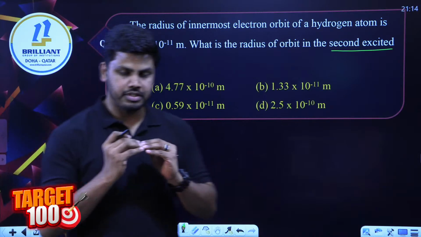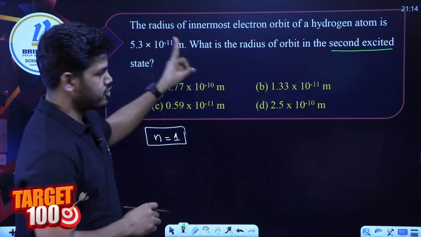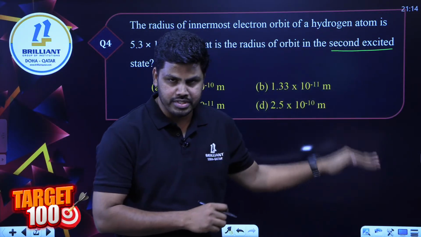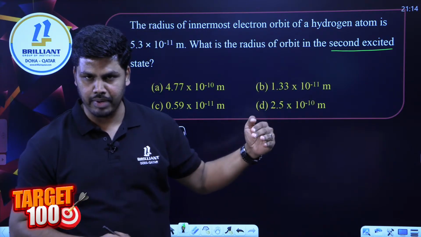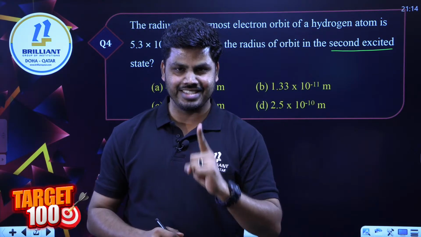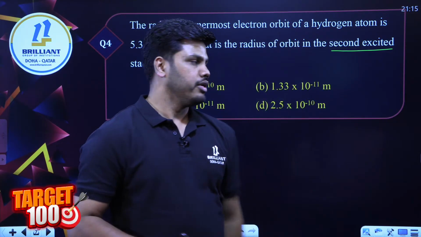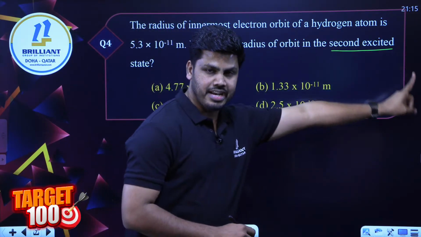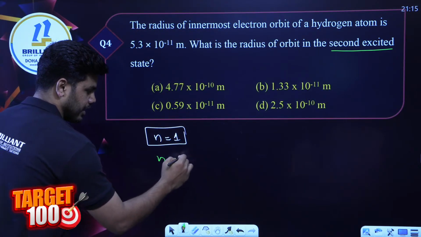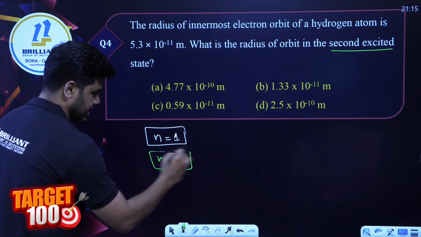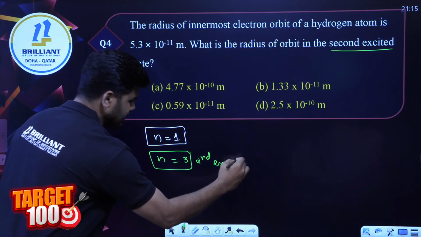We know in a hydrogen atom, n is equal to 1 is the ground state. Any higher energy levels are called excited levels. So n is equal to 2 is the first excited state, n is equal to 3 is the second excited state, and so on. Here we are talking about the second excited state, so n is equal to 3 is to be considered.